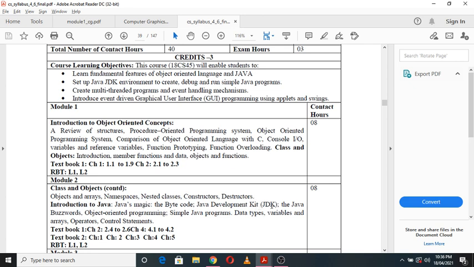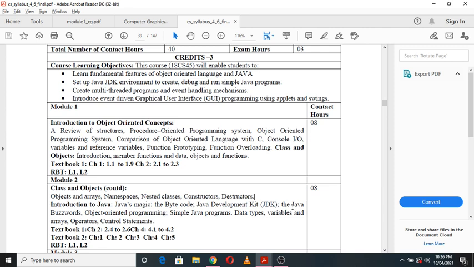So actually JDK is an environment which will allow you to create, to debug, and to execute simple Java programs, right?